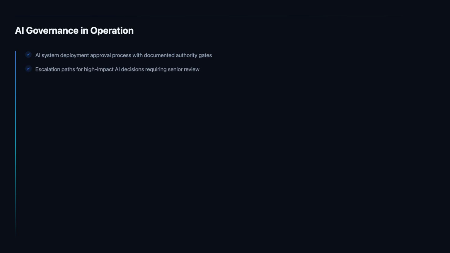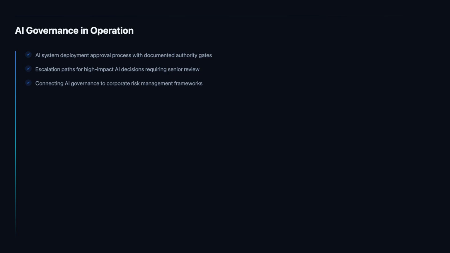Not all AI governance decisions can be resolved at the operational level. ISO 42001 compliant governance frameworks define clear escalation paths for decisions that exceed a defined risk threshold, involve novel AI capabilities, affect significant numbers of individuals, or create potential legal liability. Escalation paths ensure that the right level of authority, up to and including top management or the board, reviews and accepts responsibility for high-stakes AI deployment decisions.